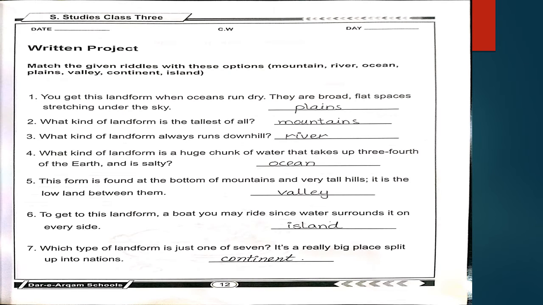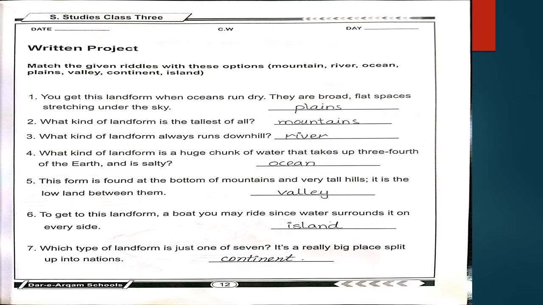Students, let's move toward your page number 12 of the workbook. There is a written project, and project is match the given riddle with these options. As you can see, there are 7 riddles on the page, and their answers or options are as mountain, river, ocean, plains, valley, continent or island.